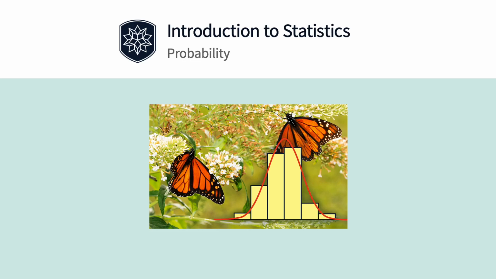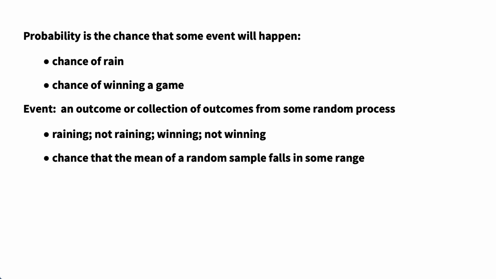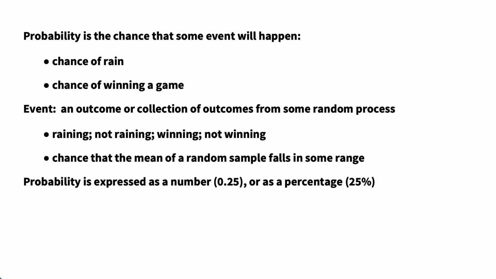Probability is the chance that some event will happen, like the chance of rain or the chance of winning a game. Many of the basic ideas of probability have already come up in earlier sections. The word event, for example, refers to any outcome of a random process. A sample mean falling in a certain range, for example, is an event. Probability is expressed as a number, like 0.25, or as a percentage, like 25%.